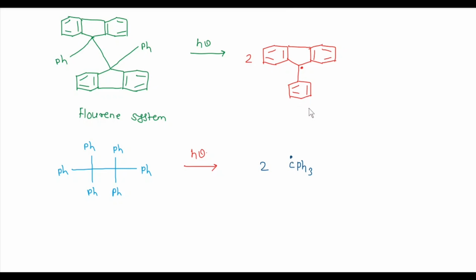Call these structure A and structure B. Structure A is more stable than B, because structure B dissociates more rapidly than structure A due to the binding of two phenyl rings in structure A. So structure A is more stable than structure B.